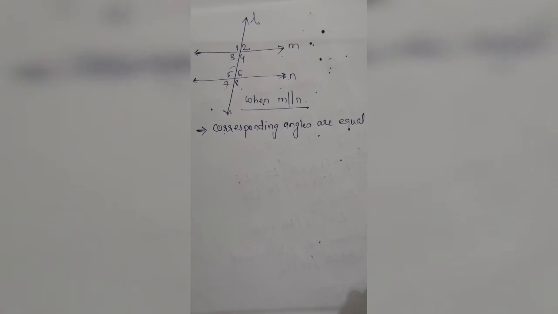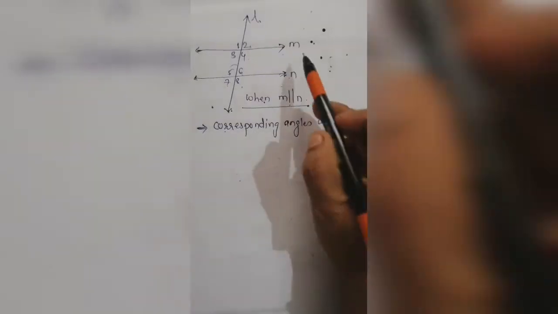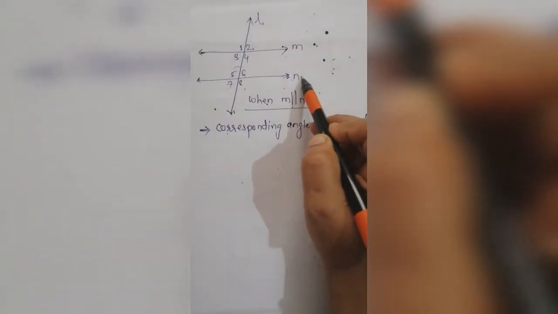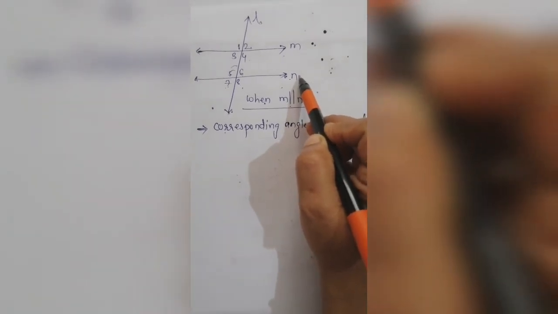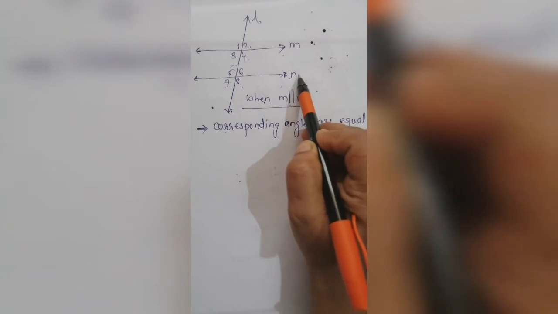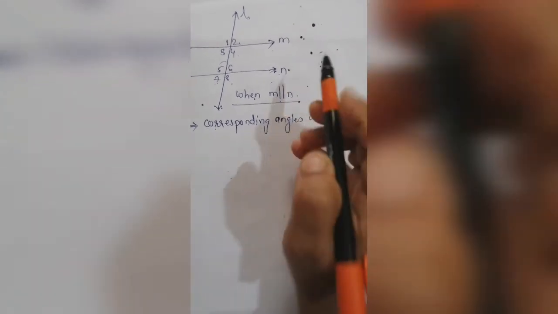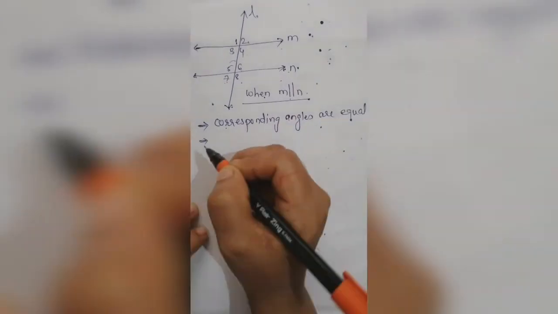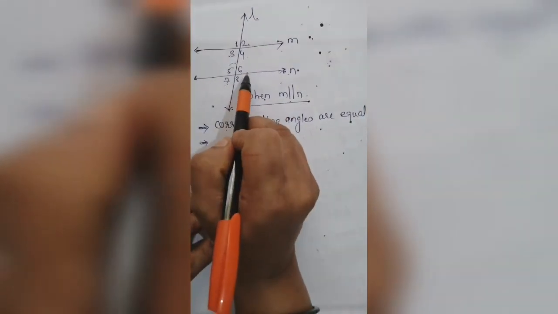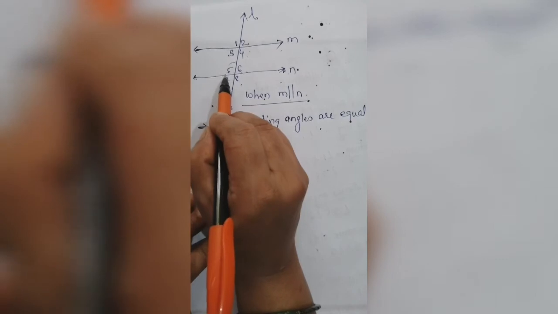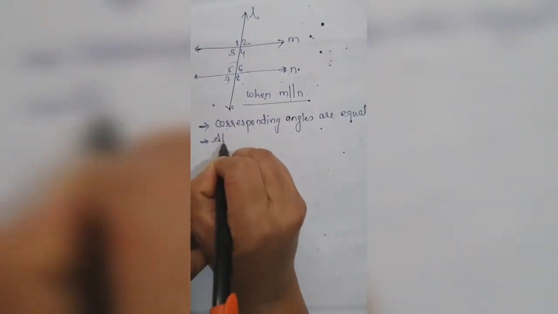Now next one, if the lines m and n are parallel to each other, in that situation the alternate interior angles are also equal to each other. Alternate interior angles are 3 and 6, 4 and 5.